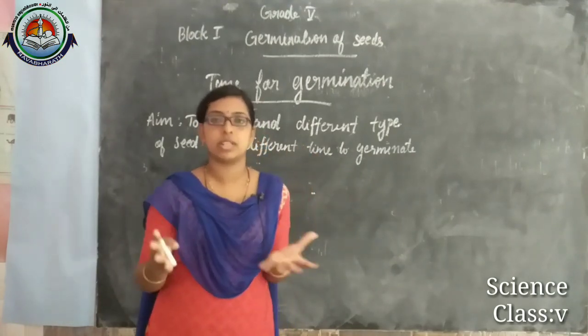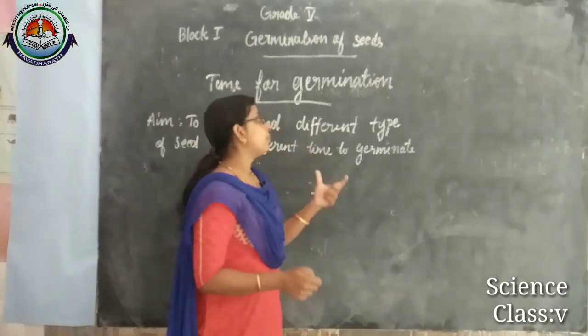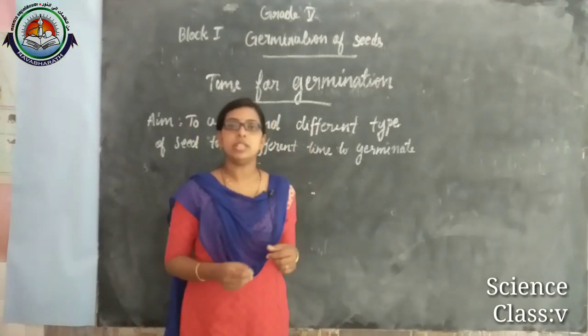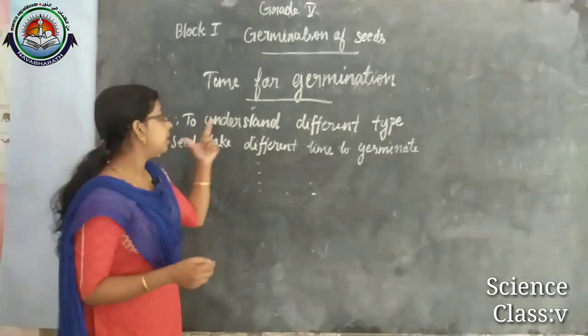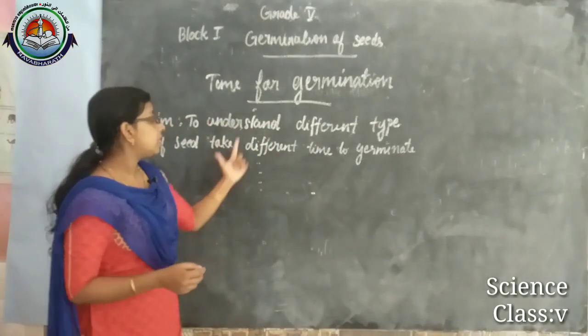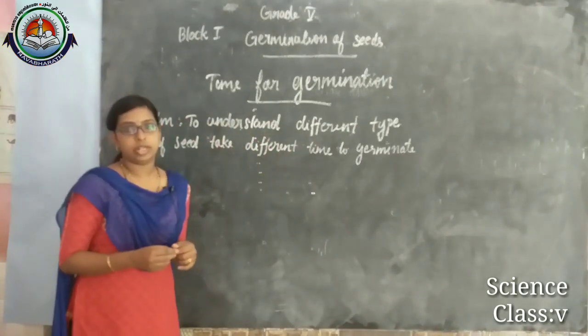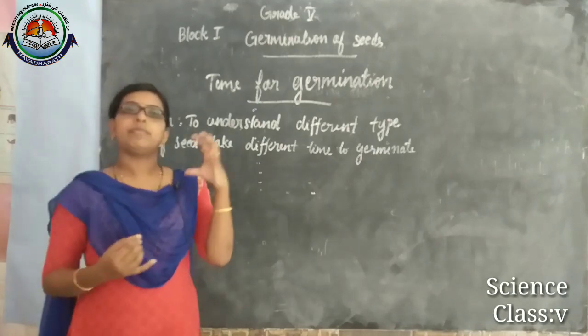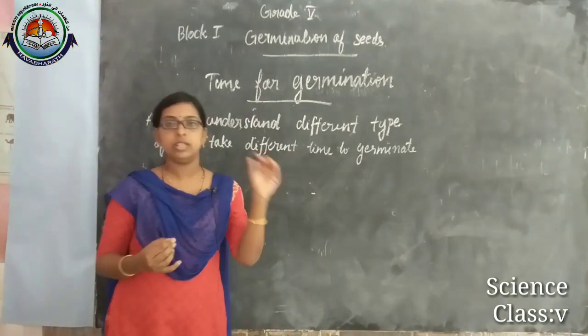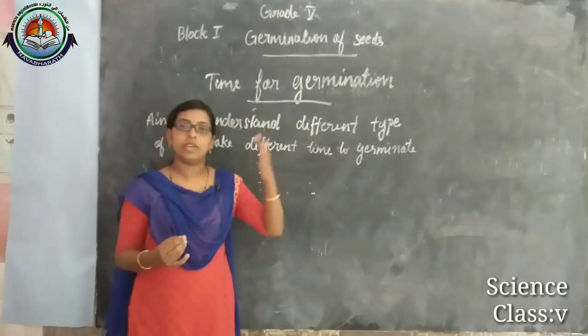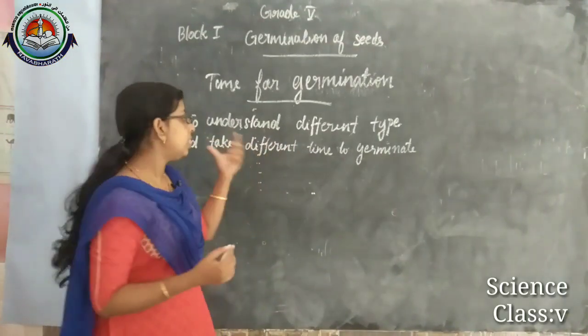We already discussed that in our previous class. So what are the things this time depends on? Different types of seed take different time to germinate, and we have to discuss some factors.